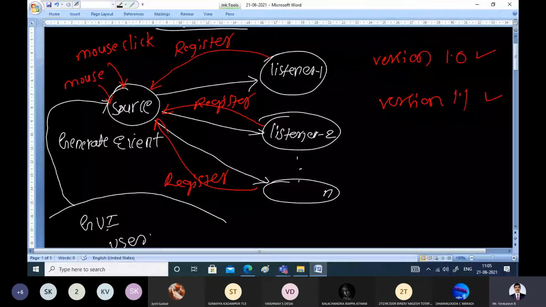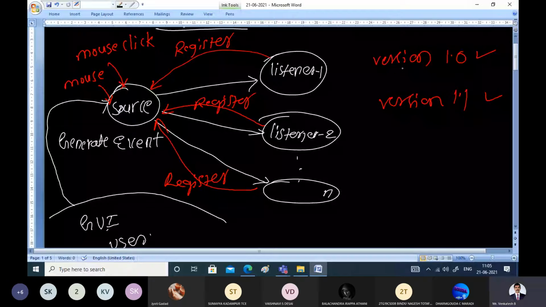If you press a key, pressing the key is the event, and the source for that is the keyboard. That is how we talk about source and event. A source can generate more than one type of event. Whenever a mouse generates a mouse click event, it can be sent to the listeners to address that particular event.